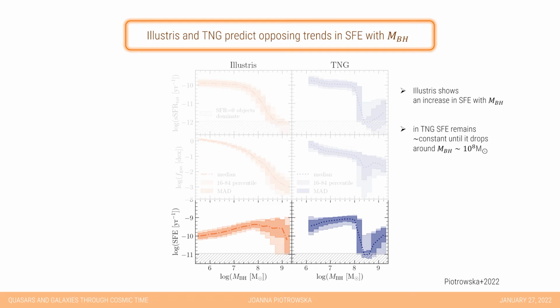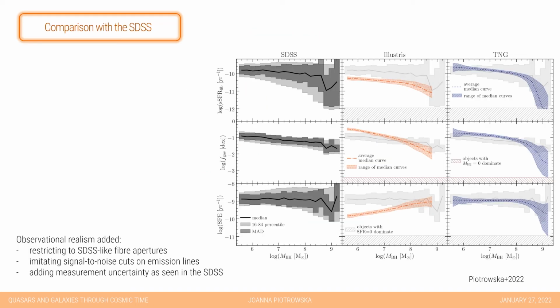In order to compare the simulations with the observations, we need to add several layers of observational realism, and we do that by restricting the simulations to SDSS-like fiber apertures, imitating signal-to-noise ratio cuts on emission lines, and adding measurement uncertainty as seen in the SDSS.